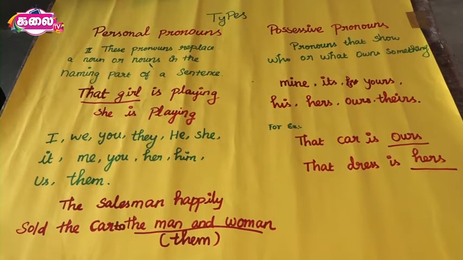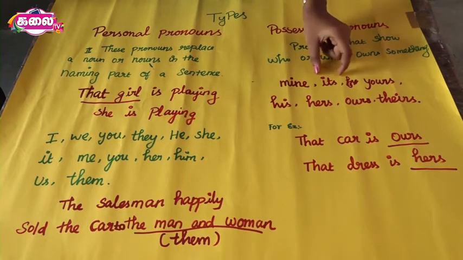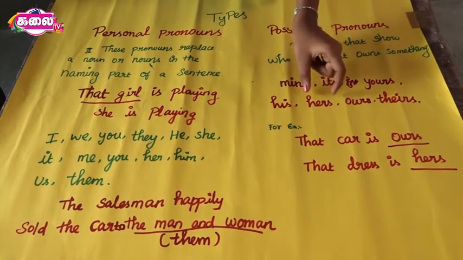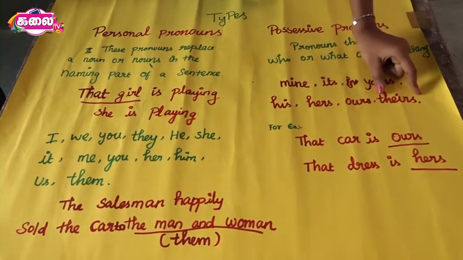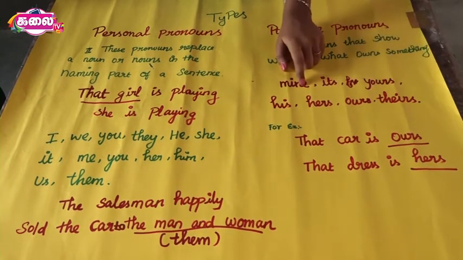Possessive pronouns do not come before a noun. They stand alone. For example, this is Sweetie's house. Instead of that, we can say this house is hers. Could you understand what is possessive pronoun? Pronouns that show who or what owns something. The words mine, its, yours, his, hers, ours, theirs are called possessive pronouns.